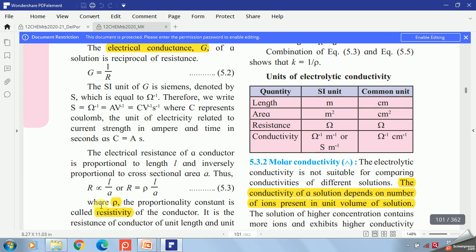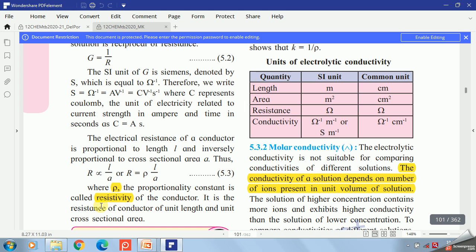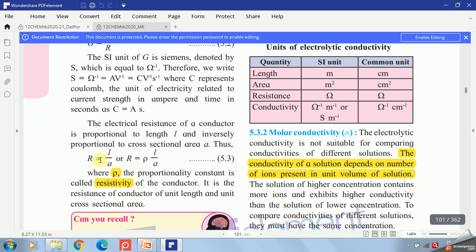The electrical resistance R of a conductor is directly proportional to its length and inversely proportional to the area of cross section A. Thus R is directly proportional to L by A, or R is equal to rho into L by A. Rho is the proportionality constant called the resistivity of that conductor.